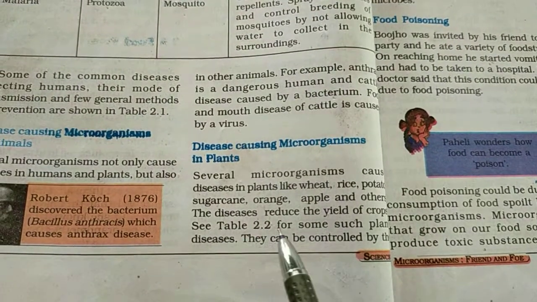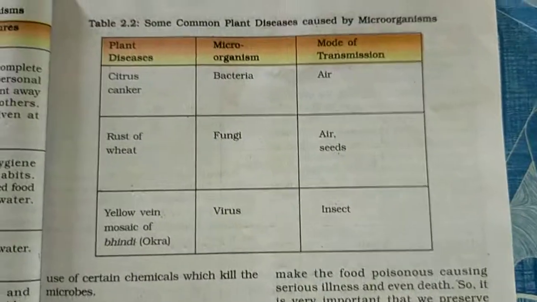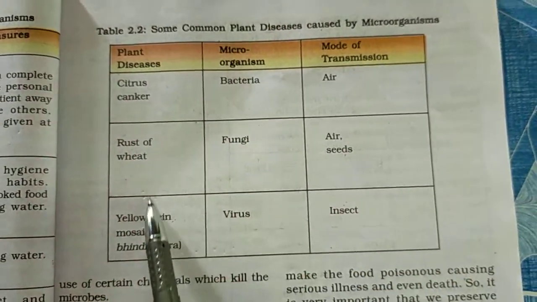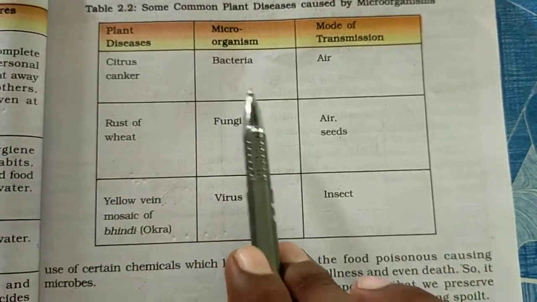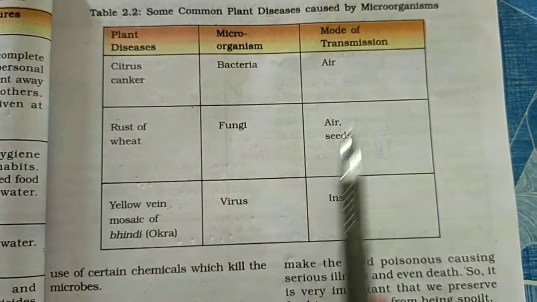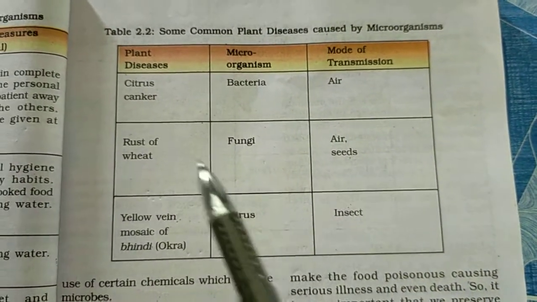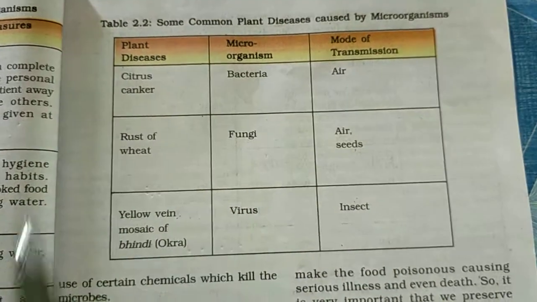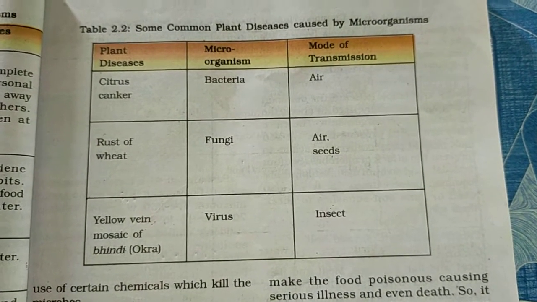See Table 2.2. We discuss Table 2.2, the plant diseases, their causative microorganisms and their modes of transmission. So let's discuss Table 2.2, some common plant diseases caused by microorganisms.